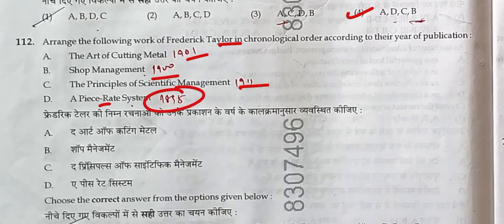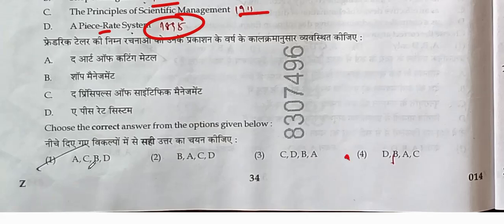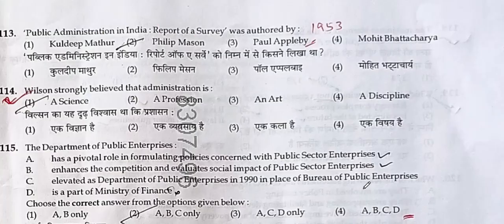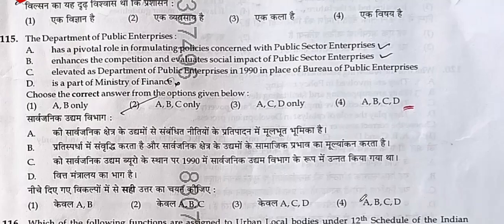DBAC. Option number 4 will be the correct answer. Public Administration in India: Reports of a Survey was authored by Paul Appleby in the year 1953. Wilson strongly believed that administration is a science. The Department of Public Enterprises has a pivotal role in formulating policies concerning public sector enterprises. Correct. It enhances competition and evaluates the social impact of public sector enterprises.